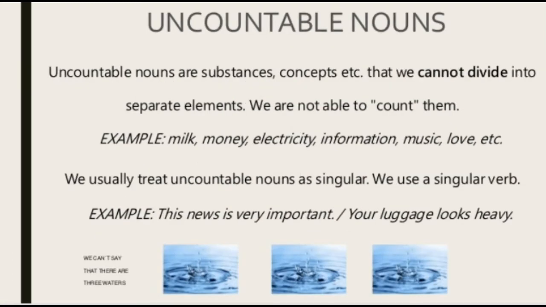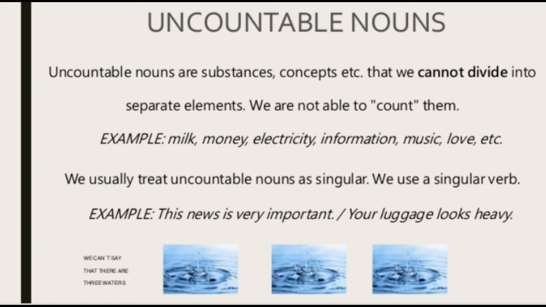Now let's talk about uncountable nouns. Uncountable nouns are substances, concepts, etc. that we cannot divide into separate elements. We are not able to count them. So these are the substances, you can say material, or concepts which we cannot divide, which we cannot count. Like milk, money, electricity, information, music, love. You cannot divide or count these things.